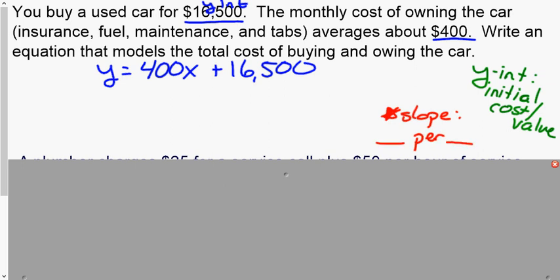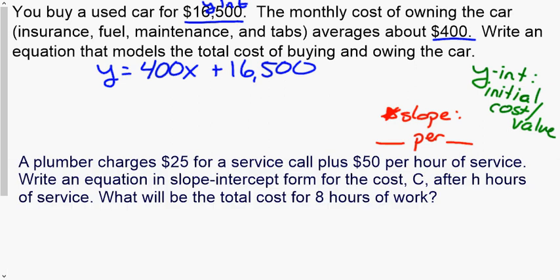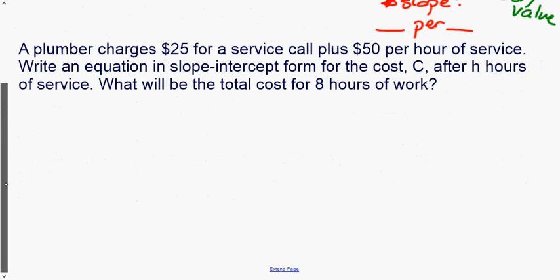Dollars per month or per week or per hour, whatever your rate, that is your slope. Again, your slope is your rate of change. So take a moment, pause the video, read through this problem, see if you can write the equation, and then check back.